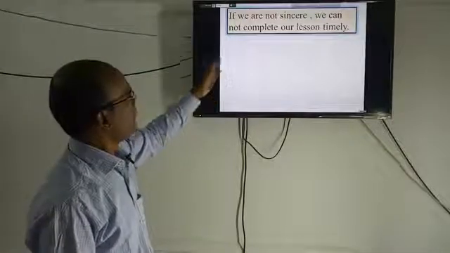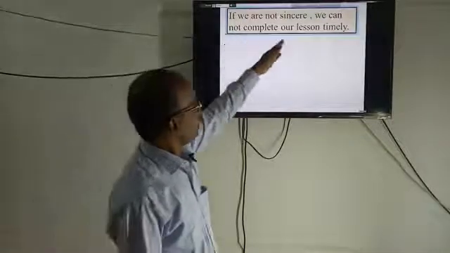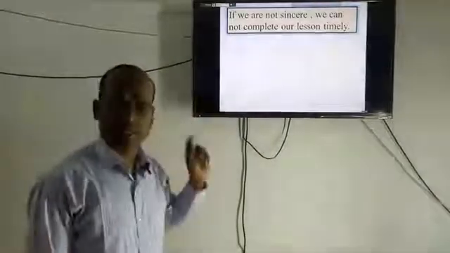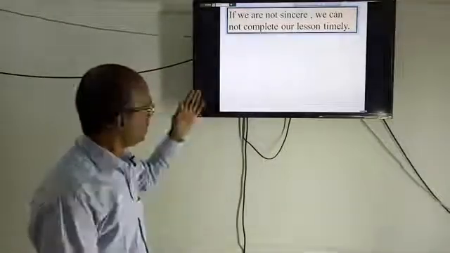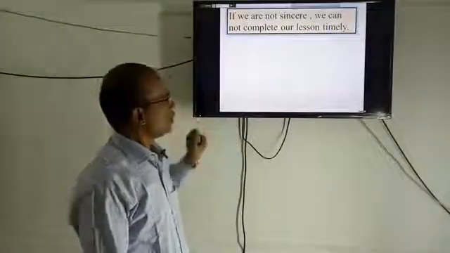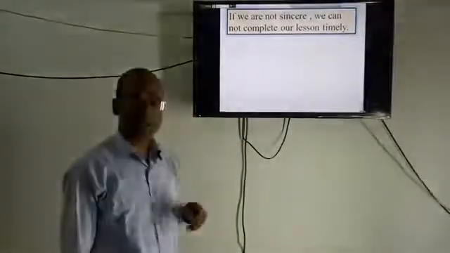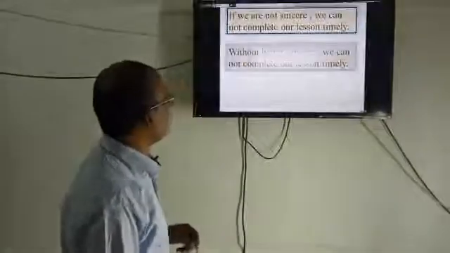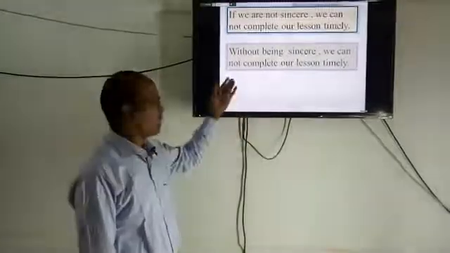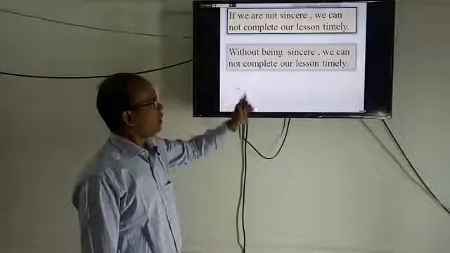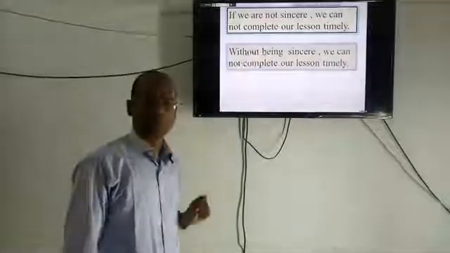So here the subjects are the same, but the previous idea was affirmative. Here the idea is negative. So in case of a negative sentence and the same subject, what can we do? Instead of by, we have used without and then the gerundial form of the be verb, being.